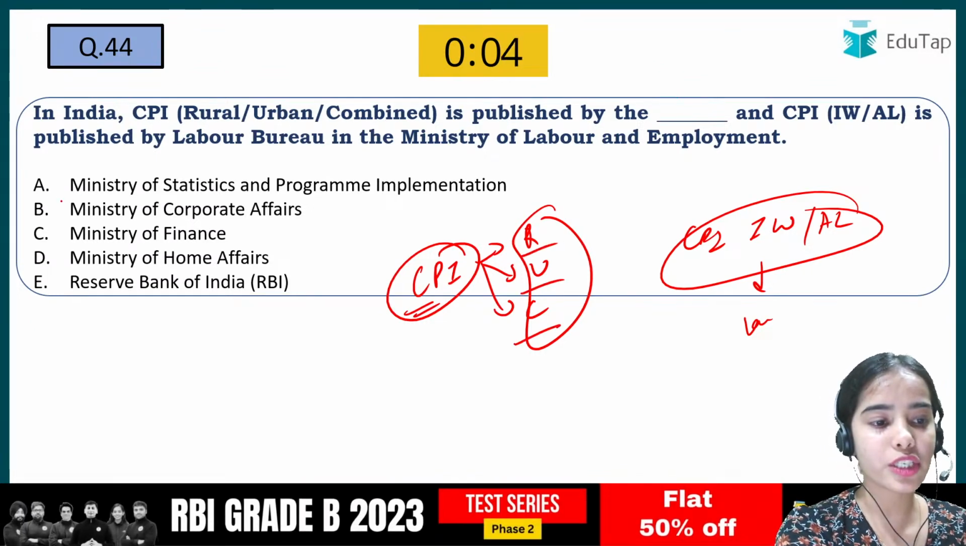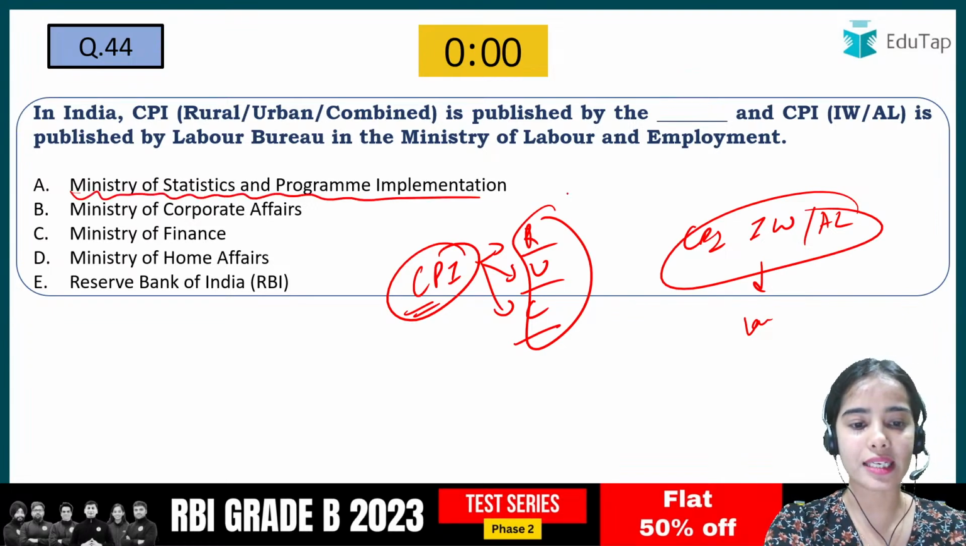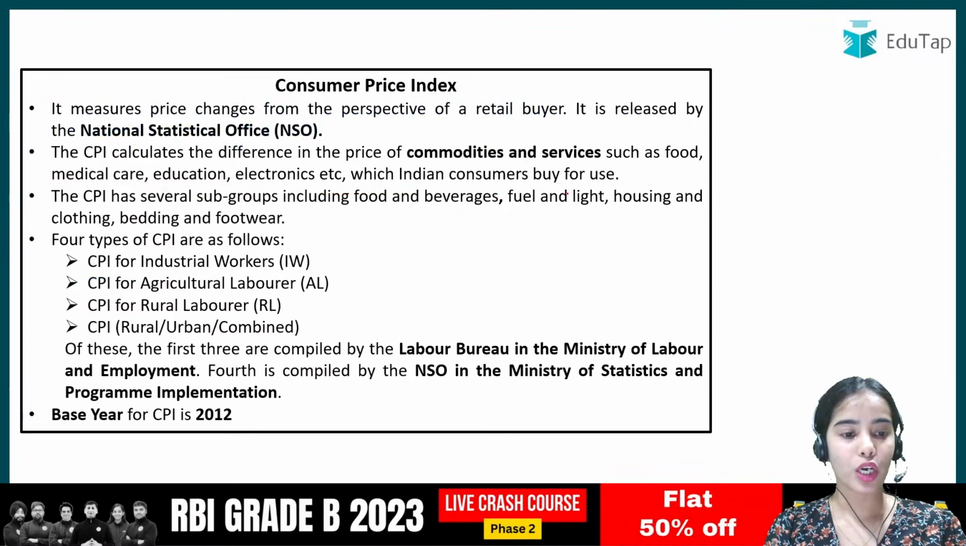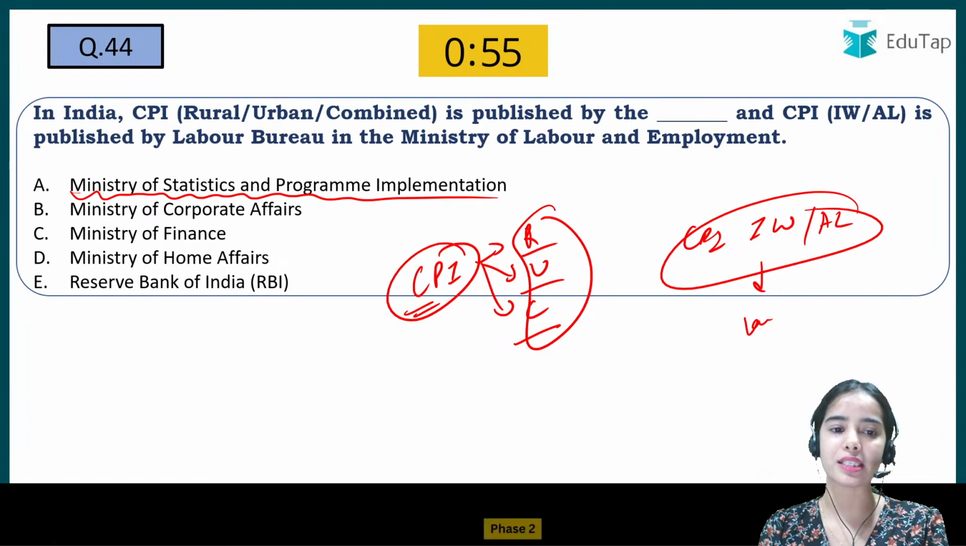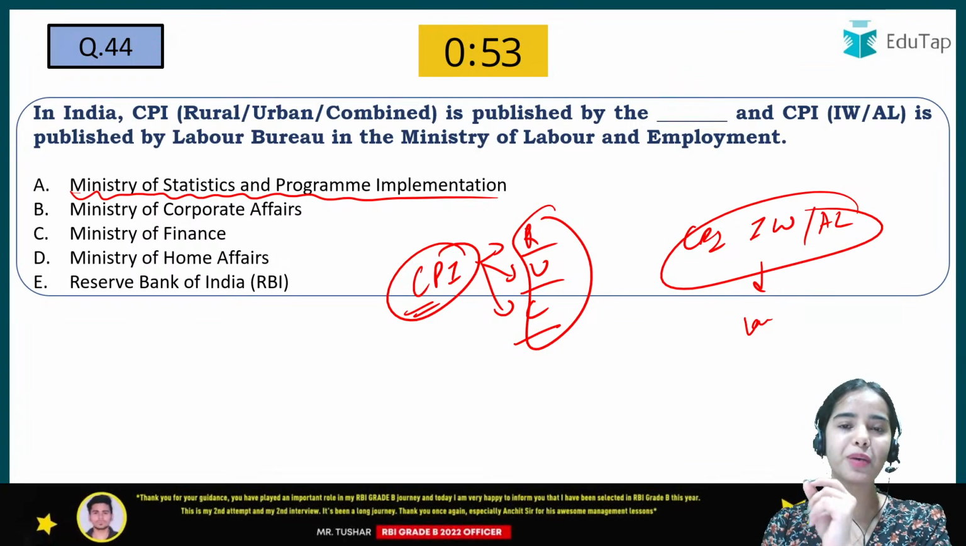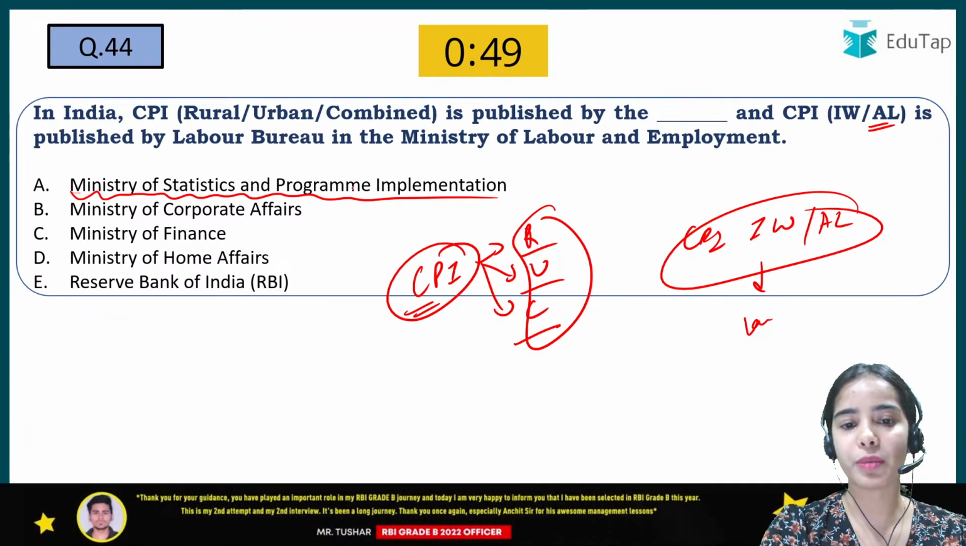So now CPI for the rural, urban and combined is released by the NSO, that is under the Ministry of Statistics and Program Implementation. Okay, so remember this clearly, that the CPI for the rural, urban and combined is published by the Ministry of Statistics and Program Implementation. CPI for the industrial worker and the agricultural labor is published by the Ministry of Labor and Employment.